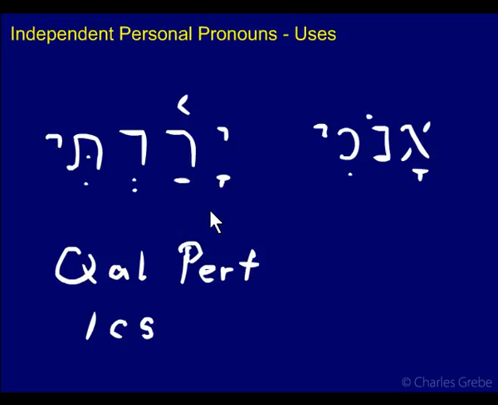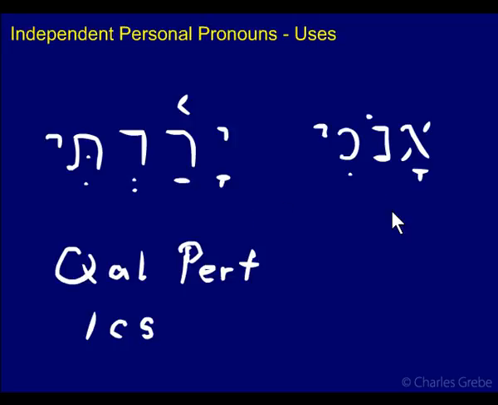So this by itself means I descended. So why say I descended? You don't need this, technically. Well, this is used for emphasis. So this could be translated, I myself descended, for instance. The pronoun here is added to the verb for emphasis.